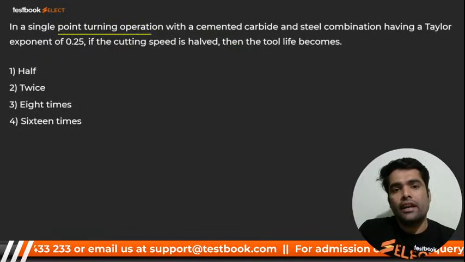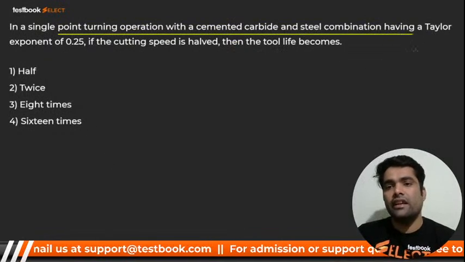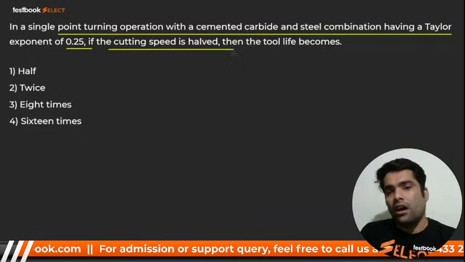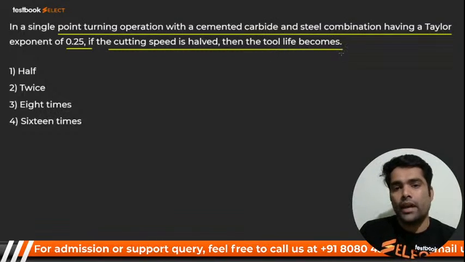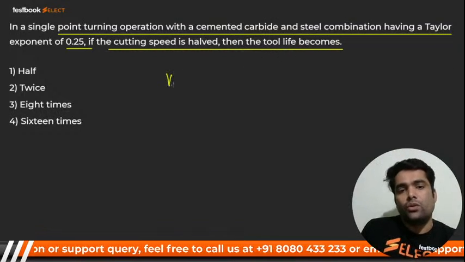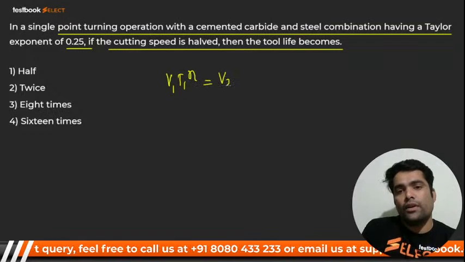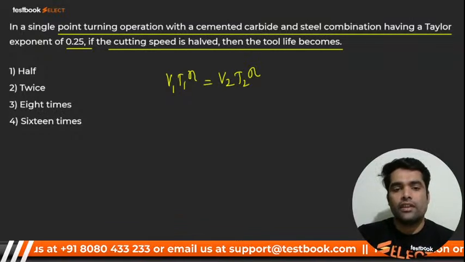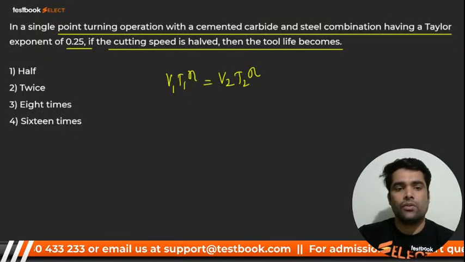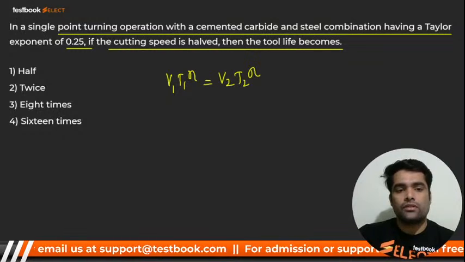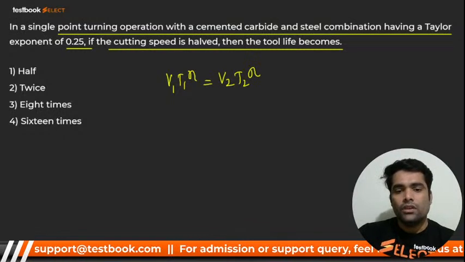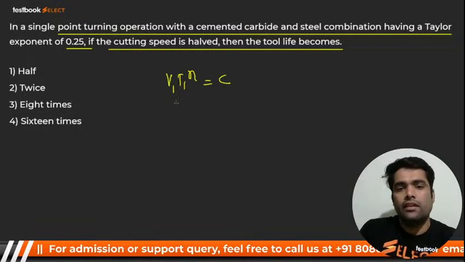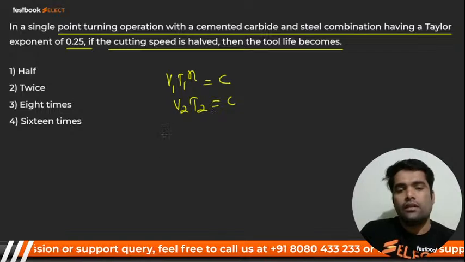In a single point turning operation with a cemented carbide steel combination having a Taylor exponent of 0.25, the cutting speed is halved. Then you know that V1 T1 raised to power n is equal to V2 T2 raised to power n. Yes, it is like this. Now you have to put the values. Initially it is C, and V2 T2 to the power n is also C.